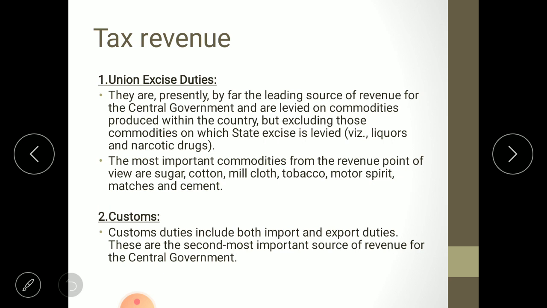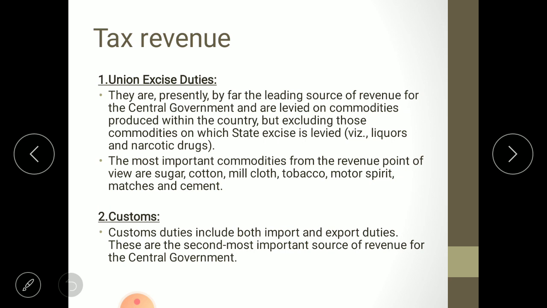Central government and are levied on commodities produced within the country, but excluding those commodities on which state excise is levied. Almost in every good the excise duty is levied, but the excise duty is collected by different authorities. On some of the commodities the state government will collect, and on some of the commodities the central government will collect. And the state government generally collects excise duties from liquors, narcotics, drugs, etc.